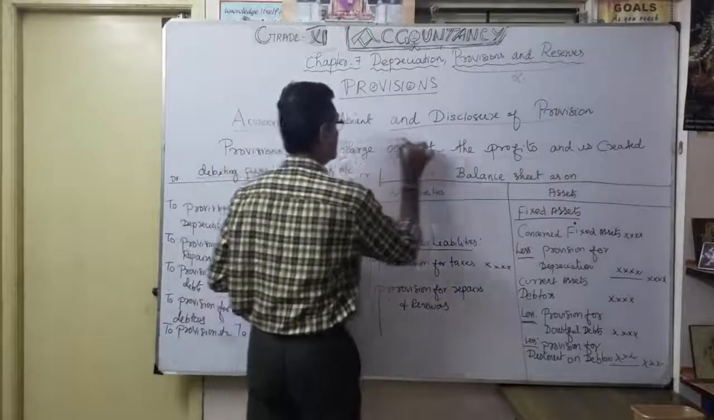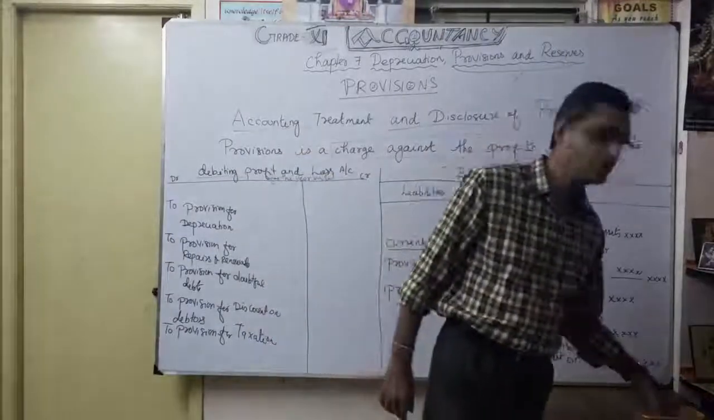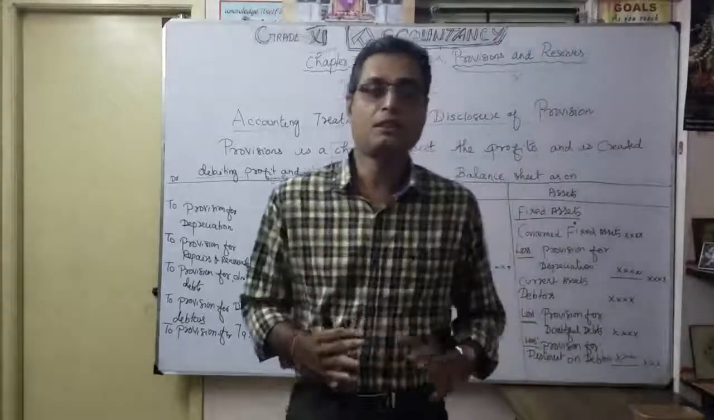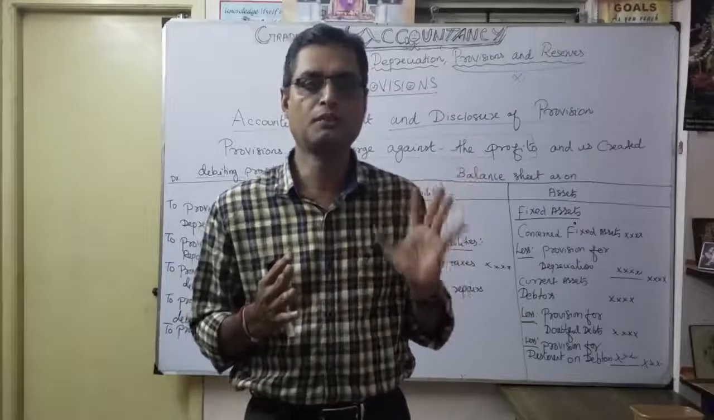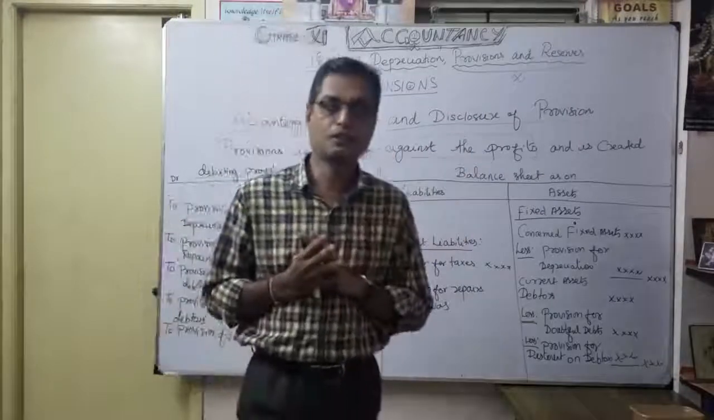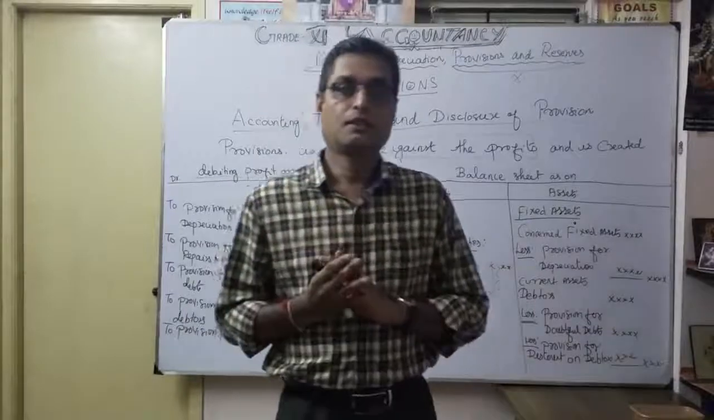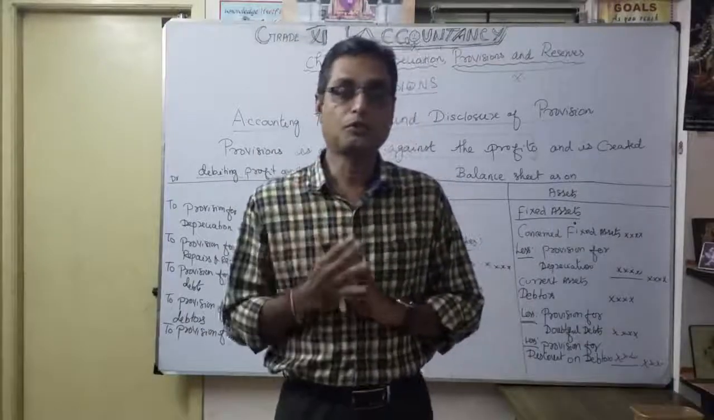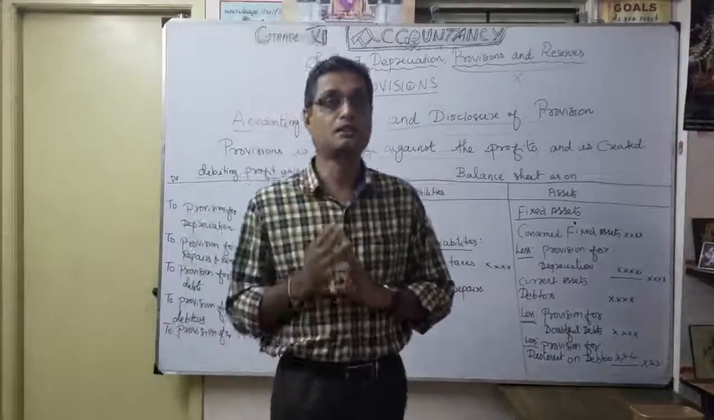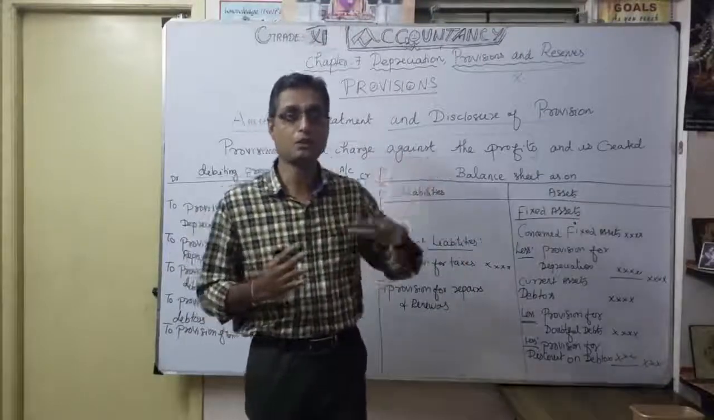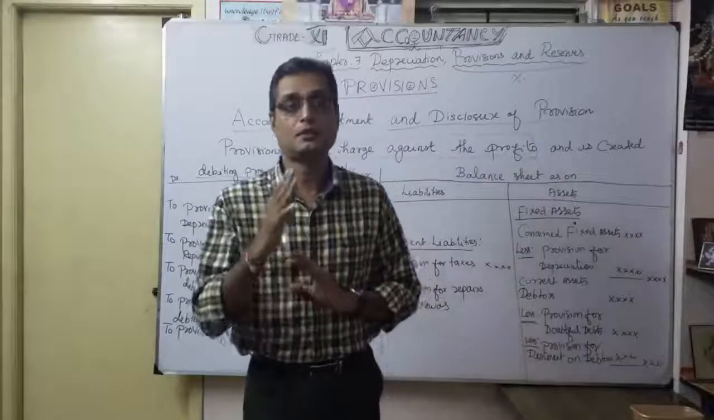So this is very, very important. What is that, a charge against the profit? That means whether you are earning profit or loss, you want to show these provisions, anticipated losses and known losses. So which concept do you want to follow? That is the conservatism concept, isn't it? Or the prudence concept. You understood the concept now. So here you have to follow the prudence or conservatism concept.